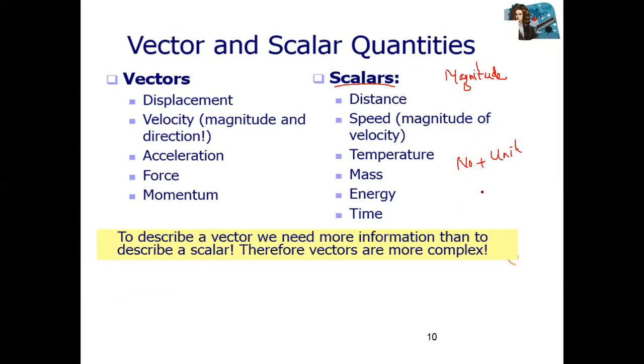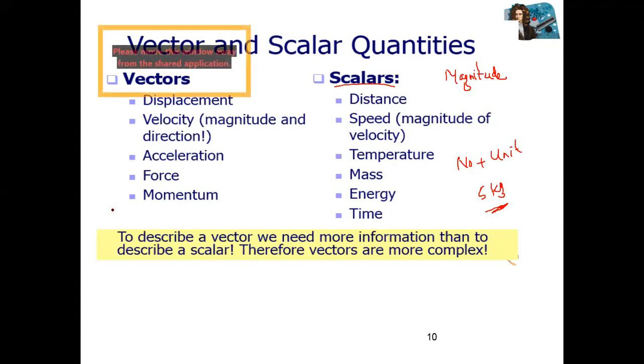Like what? Let's suppose we write 5 with a unit, like 5 kg. So this 5 kg is called what? A magnitude. So to specify weight, we need only magnitude. If we say 5 kg of sugar, this is a complete description. 5 kg of sugar, 5 meter height, 5 kilometer distance, correct? 5 joule, so 5 joule is energy. Scalar quantities are those for which we need only magnitude. Distance 5 meter, height 6 meter.